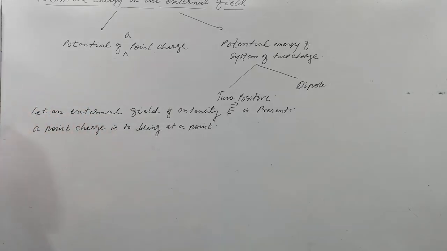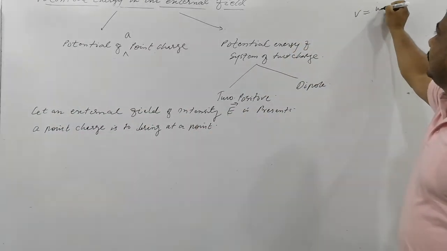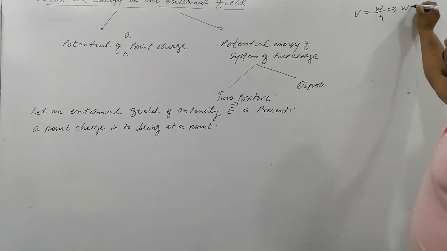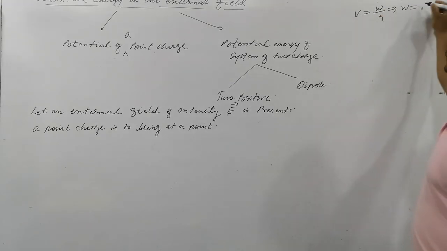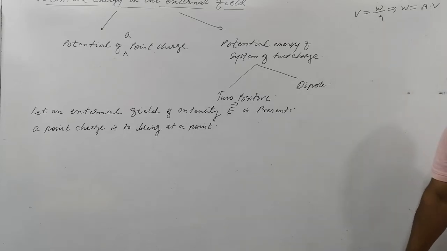And obviously yesterday you saw that at every point of the electric field there is a certain potential. What is the physical significance of electric potential? Potential is W upon Q, so W is equal to potential into V. The meaning of potential: if a unit coulomb charge is to be brought to this position, how much work is to be done?